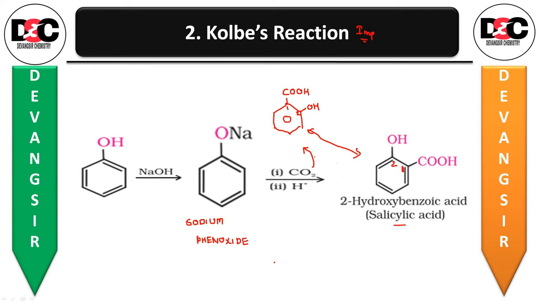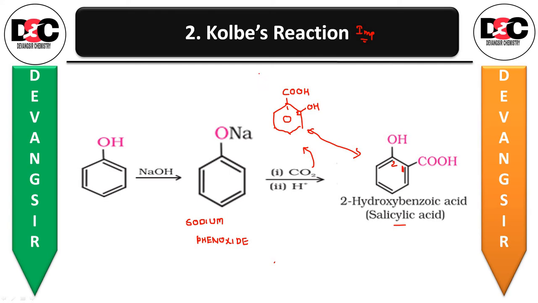So this is the Kolbe's reaction once again. Let us see. Phenoxide ion generated by treating phenol with sodium hydroxide is even more reactive than phenol towards the electrophilic aromatic substitution reaction. So the sodium phenoxide ion treated with carbon dioxide in the presence of H+, you will be getting 2-hydroxybenzoic acid or salicylic acid. So that is the Kolbe's reaction.